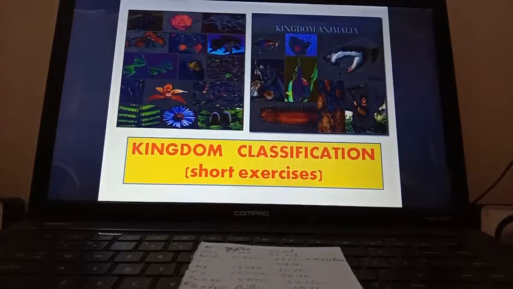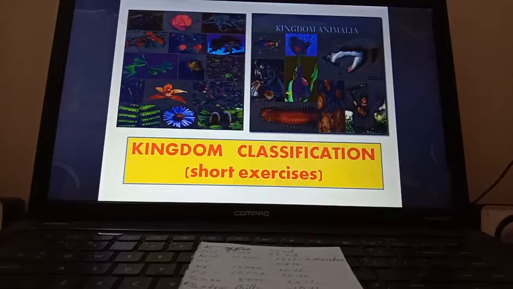Next one is choose the odd one from each of the following, and for that you have to give the reasons. Number 1, amoeba, paramecium, fungi, euglena. In that fungi is the odd one. Rest are the examples of kingdom Protista, or rest are protists. Anything you can write. So fungi is the odd one. Rest are the members of kingdom Protista.